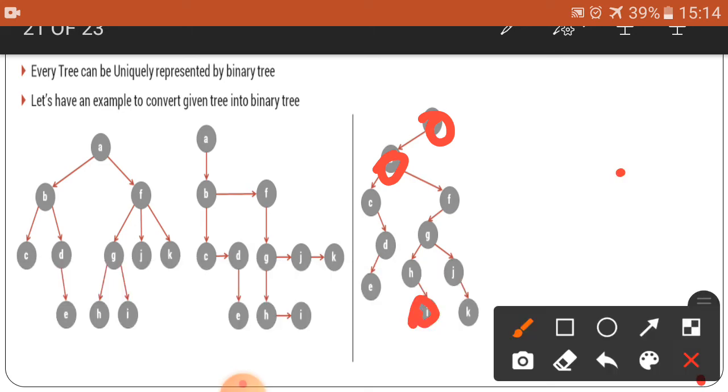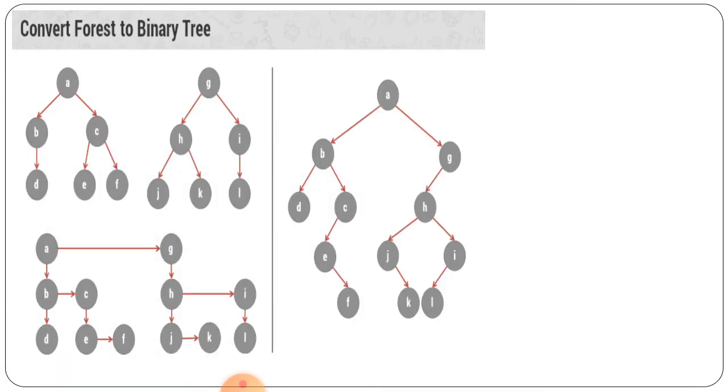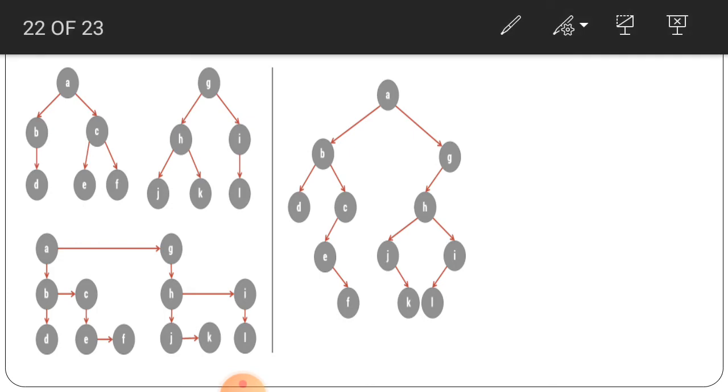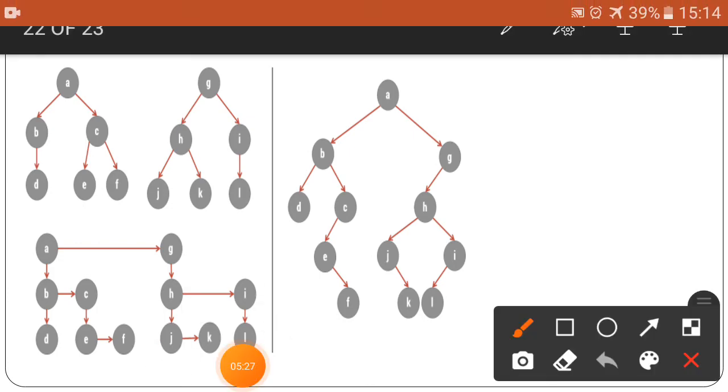So now the next part we are going to see is how to convert the forest to the binary tree. So for this, forest means what? Two different trees can make a forest. If the top root node is removed, two different trees can make a forest. So here this tree and this tree, two trees are there. So these two are making a forest. Now how to construct a binary tree from these two trees in the forest?